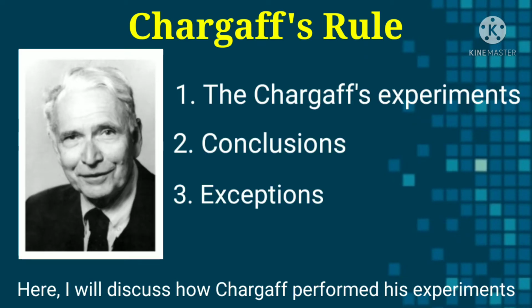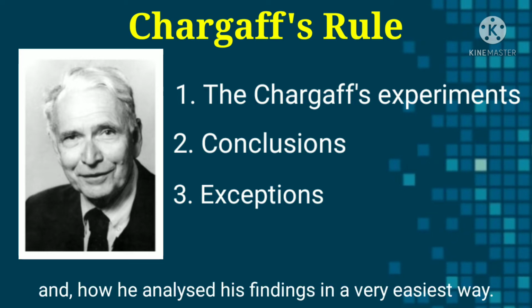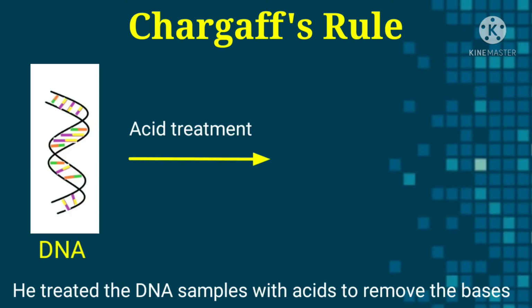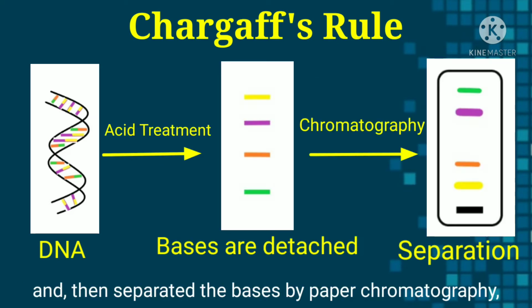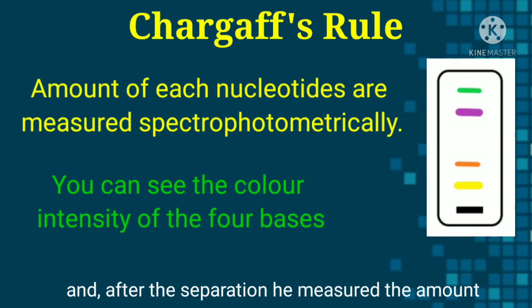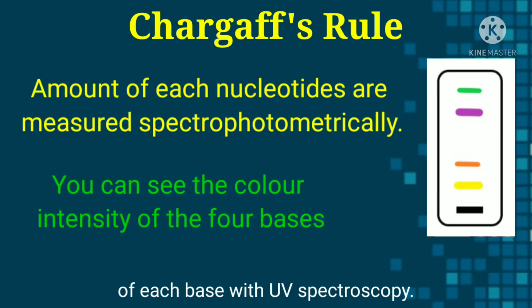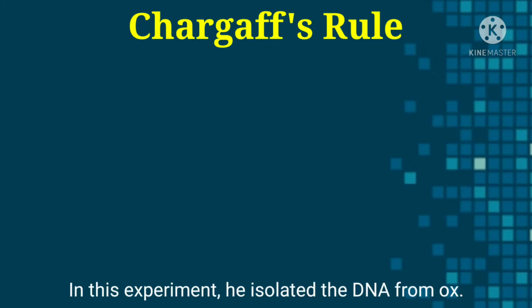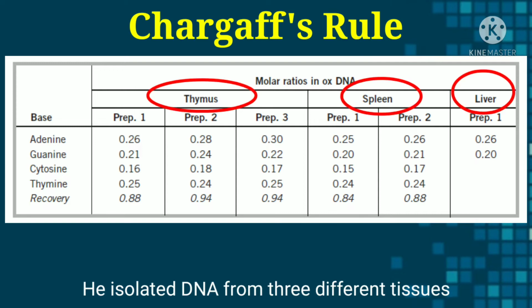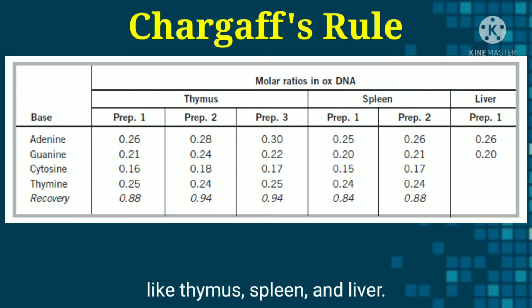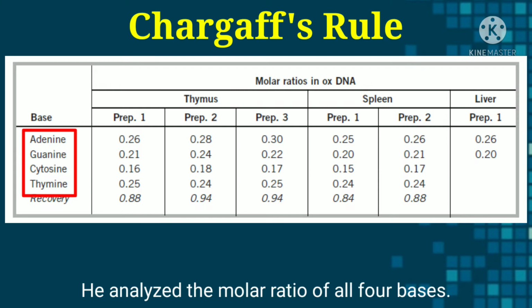Here I will discuss how Chargaff performed his experiment and how he analyzed his findings in the easiest way. He treated the DNA sample with acids to remove the bases and then separated the bases by paper chromatography, and after the separation he measured the amount of each base with UV spectroscopy. In this experiment he isolated DNA from ox, from three different tissues: thymus, spleen and liver. He analyzed the molar ratio of all four bases.